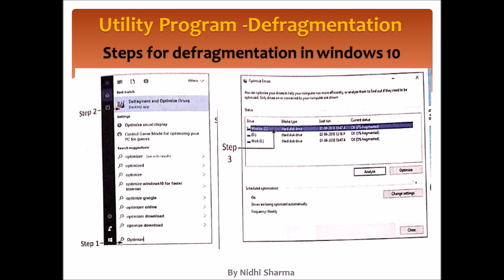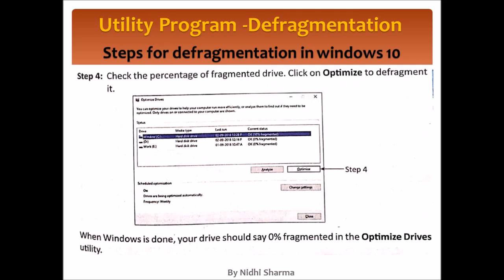Screenshot is given. First step is, you have to go on Windows option. You have to type optimize. Then you have to select the second option, that is defragment and optimize device drivers. Third option is, you have to click on the drive. And then fourth option, you have to click on the optimize option. And then your defragmentation process is completed.